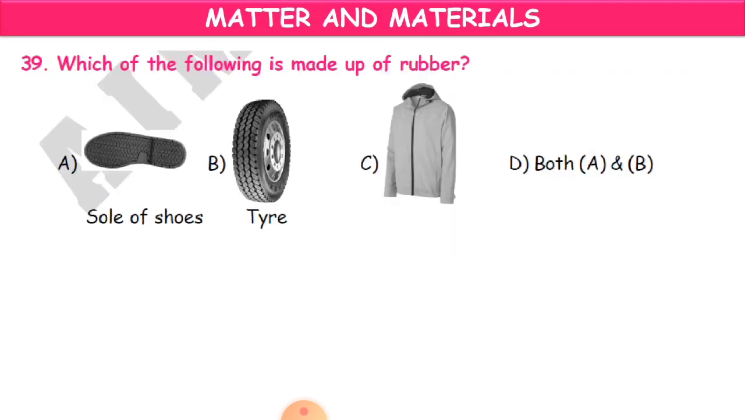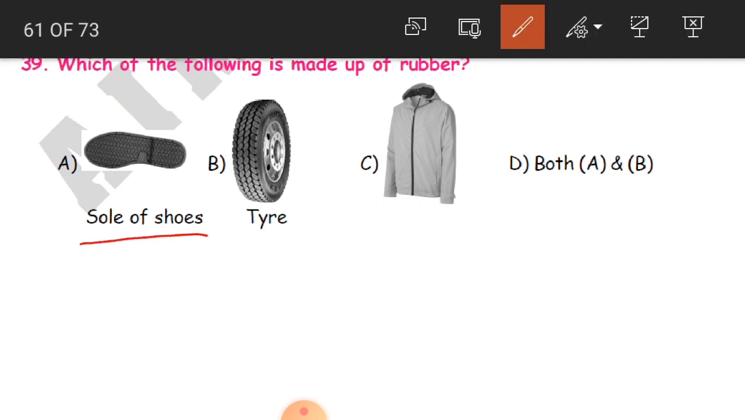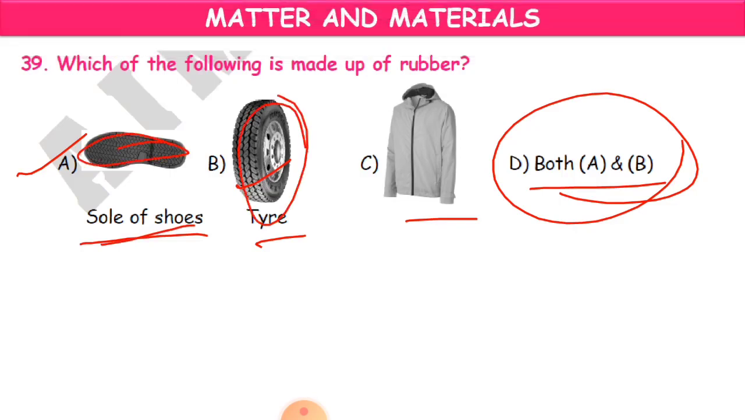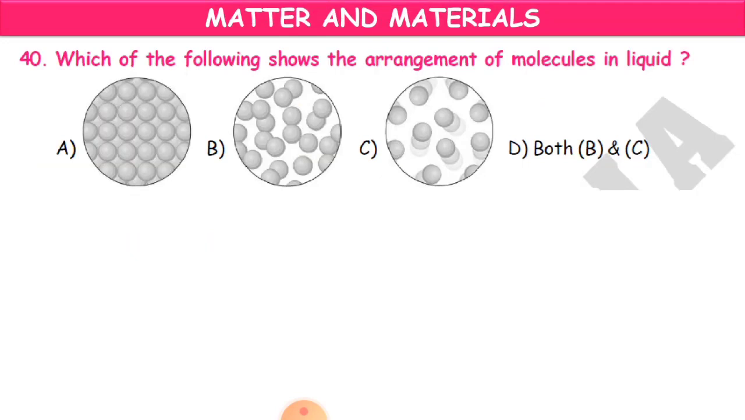Clear? Now, the 39th question. Which of the following is made up of rubber? Sole of shoes, tire, and this is a jacket. So this is both A and B. A and B, what are they? Sole of shoes and tire. So D is the correct answer. Why? Because the sole of shoes, that is the bottom part of your shoes, and the tire, they both are made up of rubber. Clear, children?